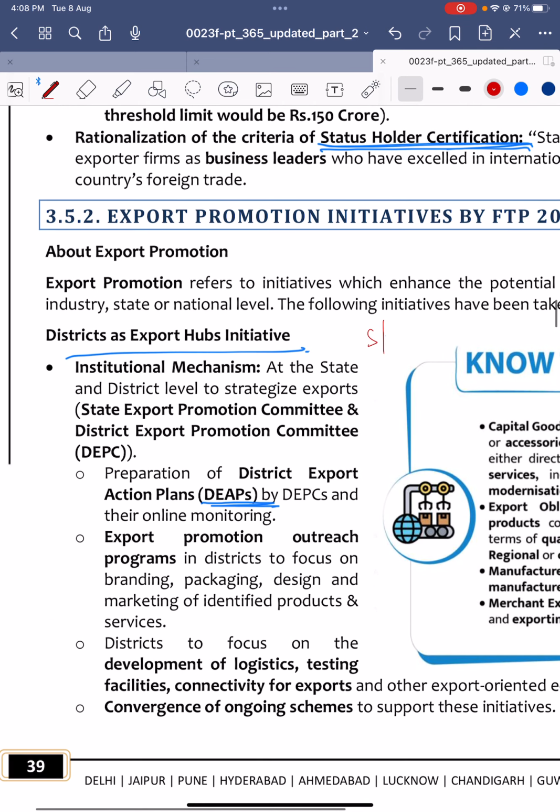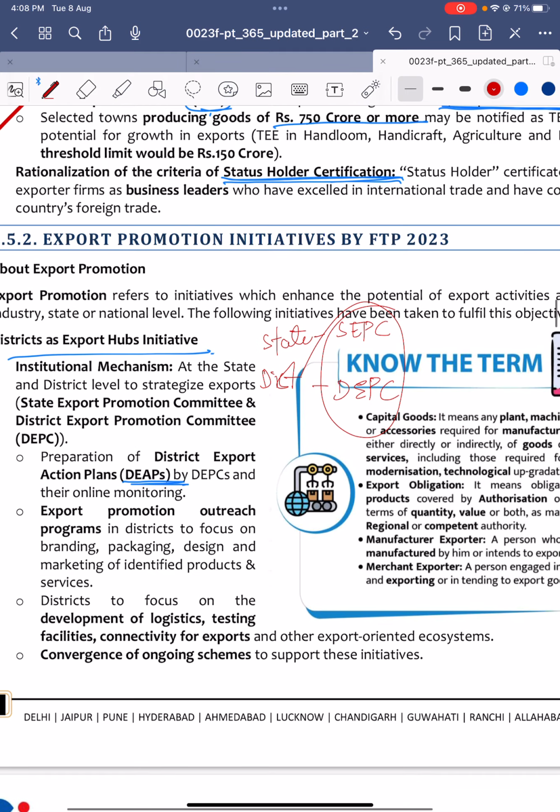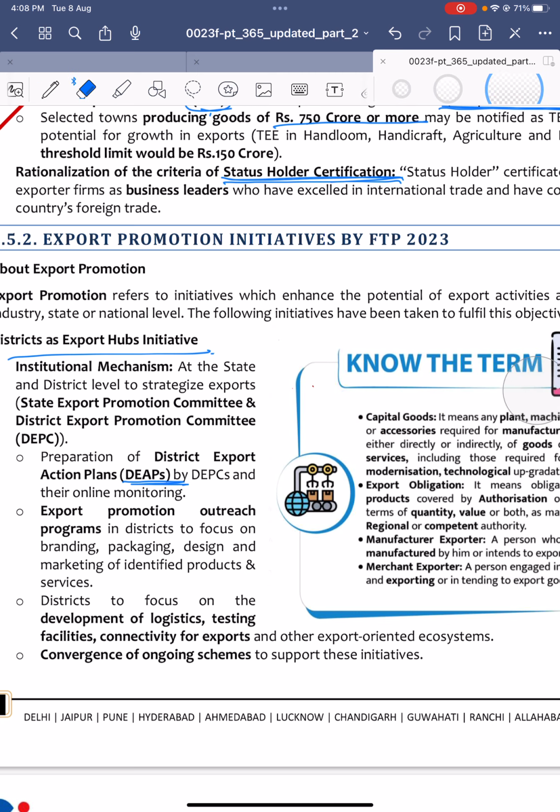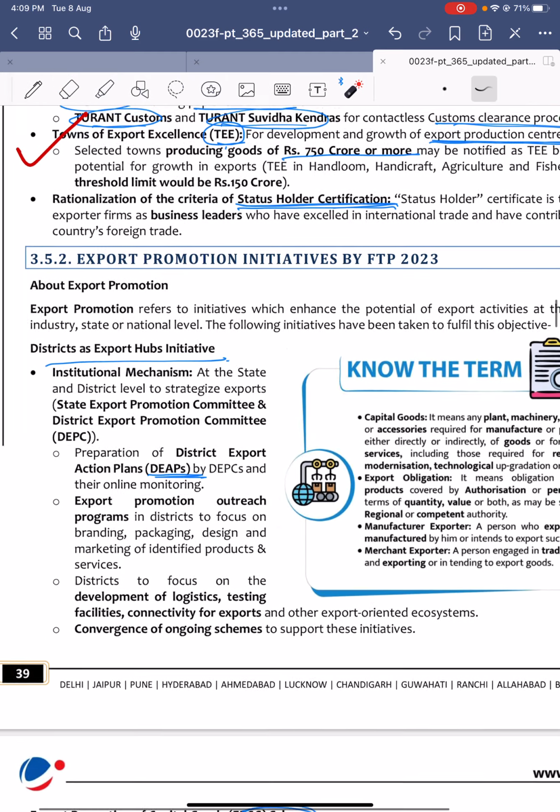Under this, at state level, it introduced the State Export Promotion Committee, and at district level, it created the District Export Promotion Committee. So DEPC and SEPC were introduced, and the District Export Promotion Committee has to create district export promotion action plans. Export promotion action plans have to be created by them. So at state level, it is nothing but for export promotion.